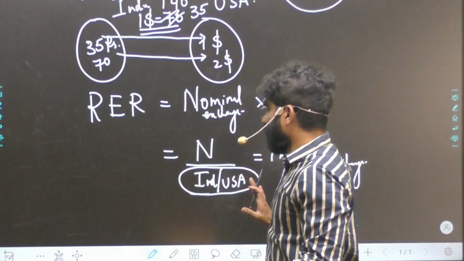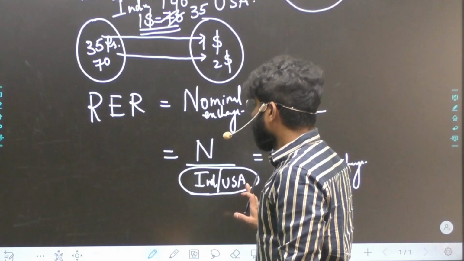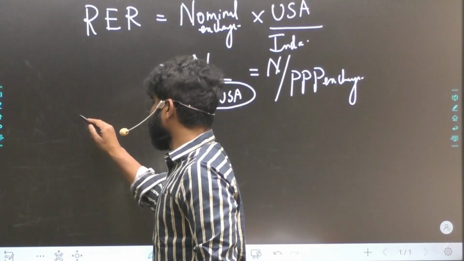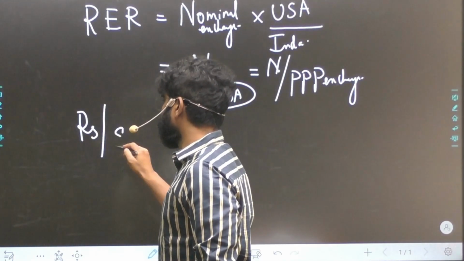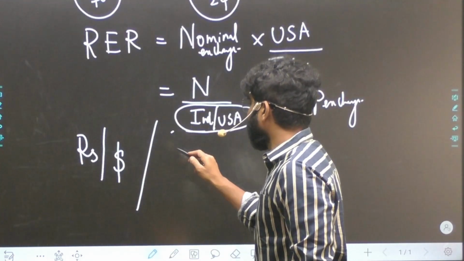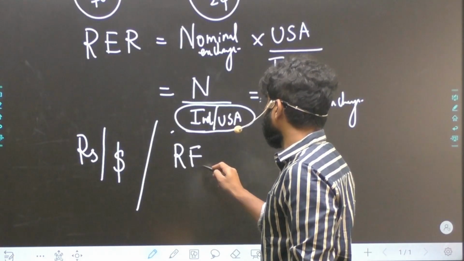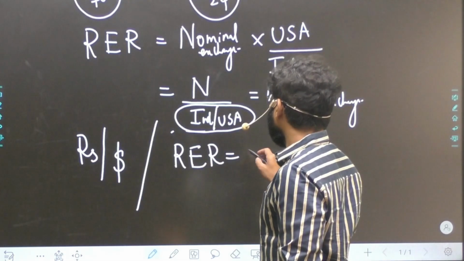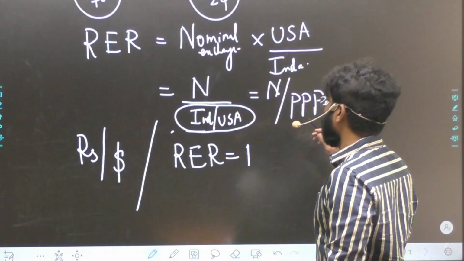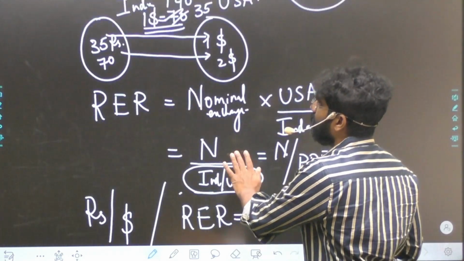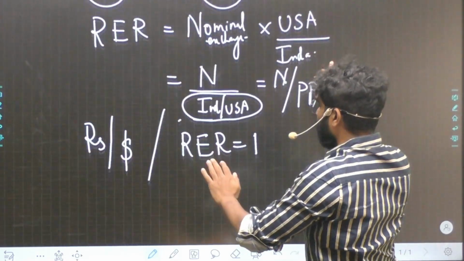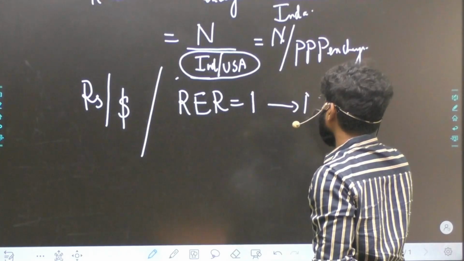If I calculate the exchange rate as rupees by dollar, only under that circumstance, if my real exchange rate is equal to 1, it means the nominal exchange rate and PPP exchange rate are becoming the same. That means this is 35 and the PPP exchange rate is also 35. Then there will not be any trade. So this is a case where there is no trade.